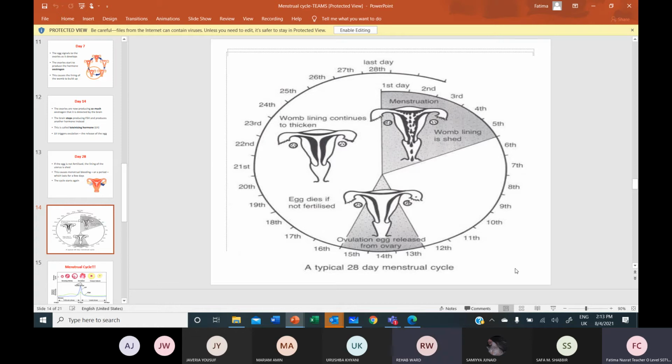Miss, during that time, the estrogen is produced, which stimulates the pituitary gland to secrete LH, which causes ovulation. The estrogen also inhibits FSH production, which means the follicles won't develop.